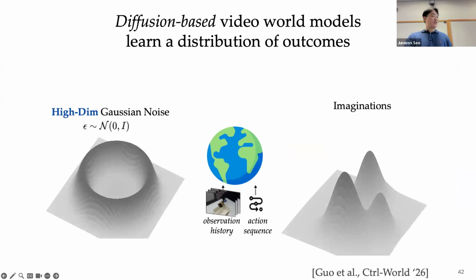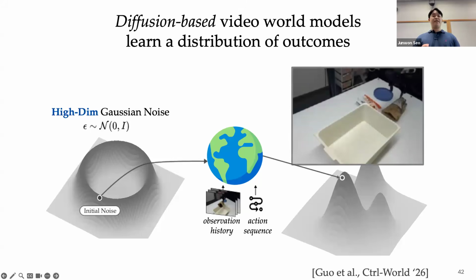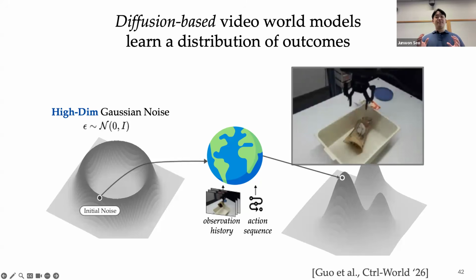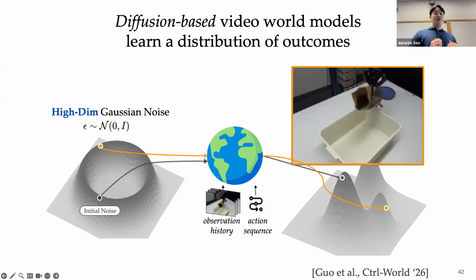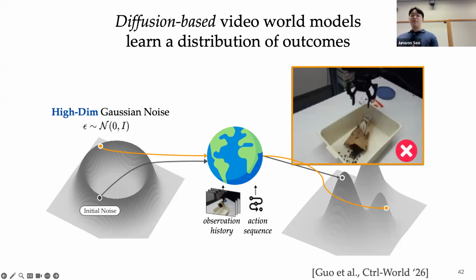However, one piece of good news is that recent video world models, particularly those based on diffusion models, can at least represent these uncertainties. So rather than just learning a single deterministic future given a robot action, our diffusion-based video world models learn a distribution of possible futures. Therefore, even with the same input, different imaginations can be produced, provided that the training data captures this variability well. So in this setup, let's assume that both the observations and actions, which are input to the world model, are in distribution, so that we can focus specifically on the aleatoric uncertainties that still remain with sufficient data coverage.